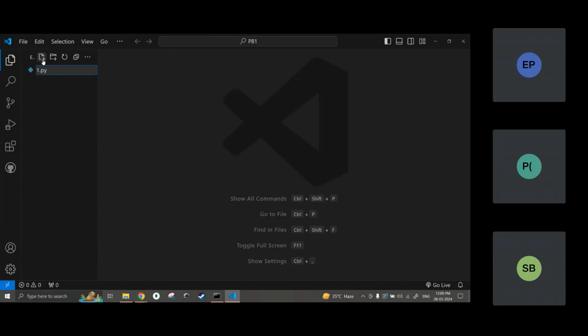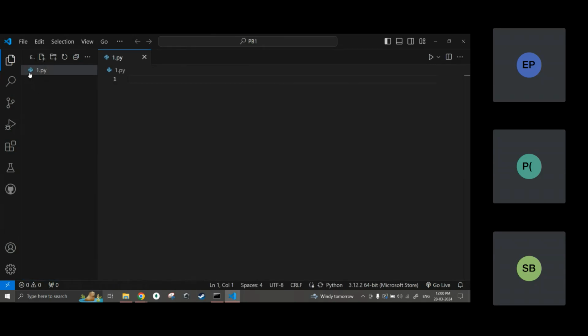So like that, all languages will have different file extensions. Okay, 1.py and press enter. You will see the Python logo has also come here. The Visual Studio Code, my code editor, is able to recognize that this is a Python file. Okay, fine. And I have already shown you the Python interpreter. In the interpreter we can run code, fine.